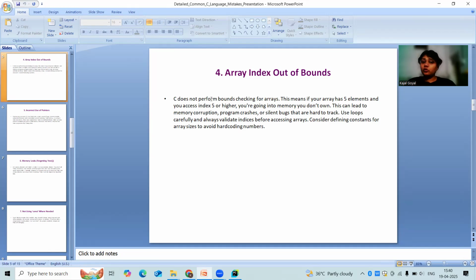So use loops carefully and always validate indices before accessing arrays. Consider defining constants for array sizes to avoid hard coding numbers. What I mean is, suppose you have an array of 5 elements, right? The indexes would be 0 to 4, and if we access the 6th or 7th position index, that could lead towards crashing, corruption, or some kind of bug, which is really not good for the execution.